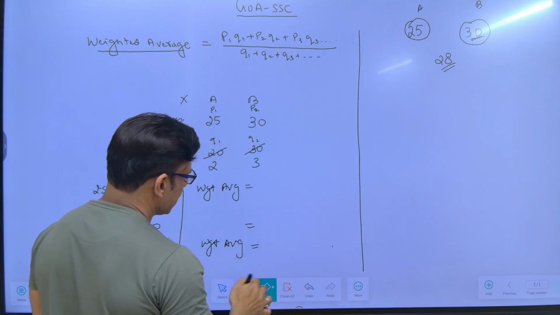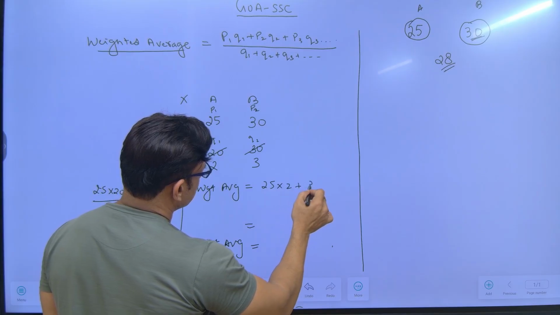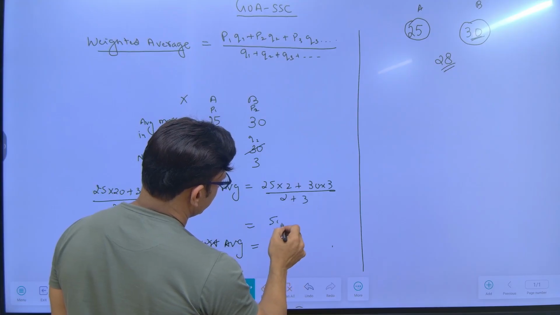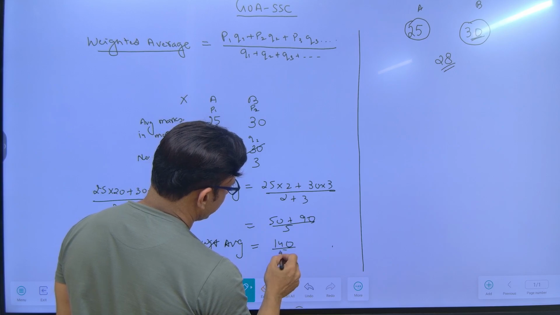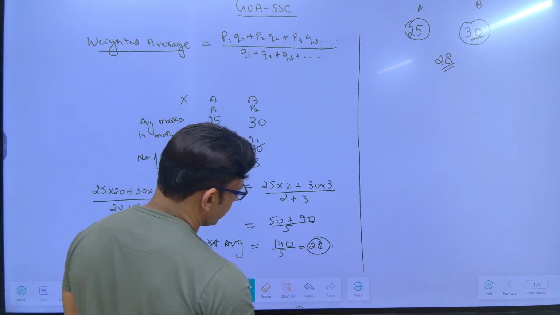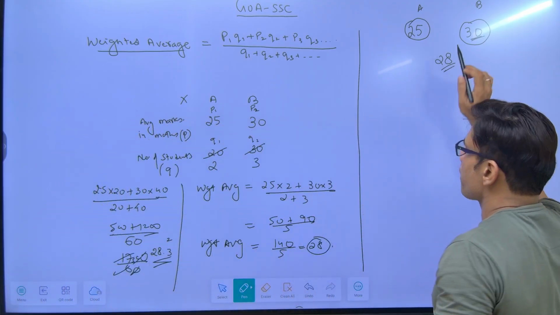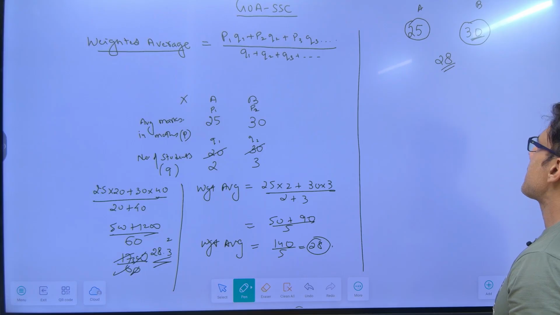See this: 25 into 2 plus 30 into 3 divided by 2 plus 3. This is 50 plus 90 divided by 5, which is 140 divided by 5, equal to 28. So 28 is the weighted average which you will get here.